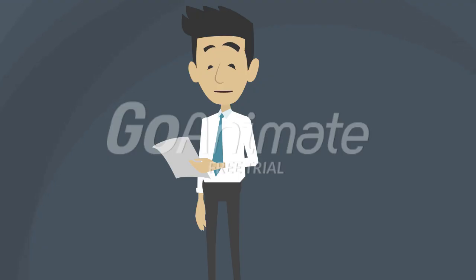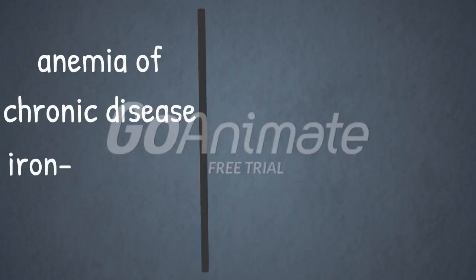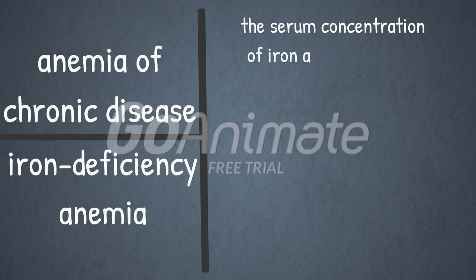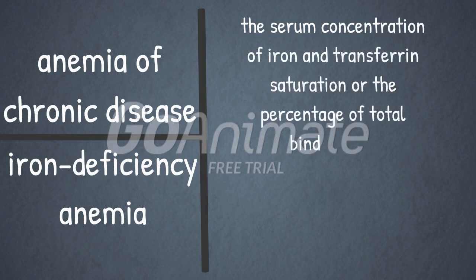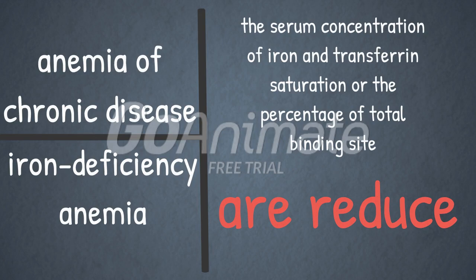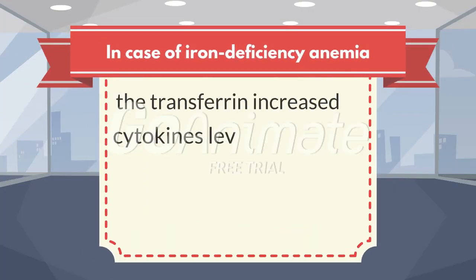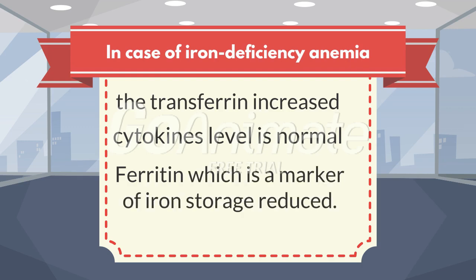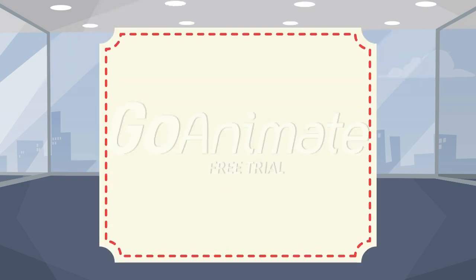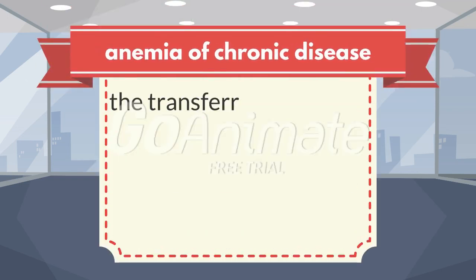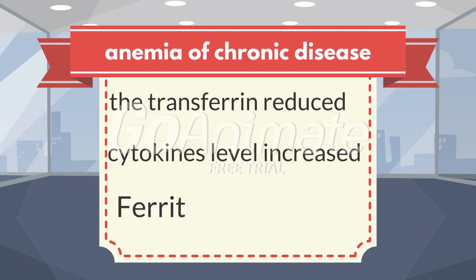Now let's talk about some of the differences between anemia of chronic disease and iron deficiency anemia. In both of them, the serum concentration of iron and transferrin saturation, or the percentage of total binding sites, are reduced. In iron deficiency anemia, the transferrin is increased, the cytokine level is normal, and ferritin, which is a marker of iron storage, is reduced. Unlike anemia of chronic disease, where the transferrin is reduced, cytokine level is increased, and ferritin is increased.